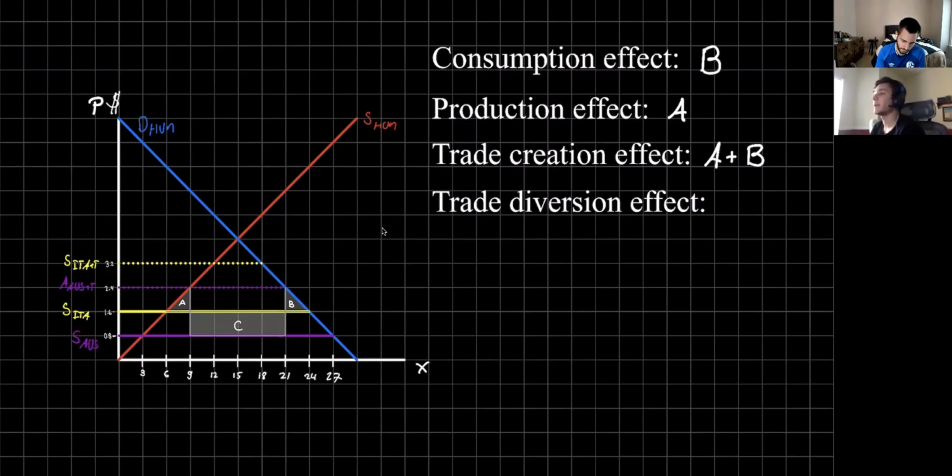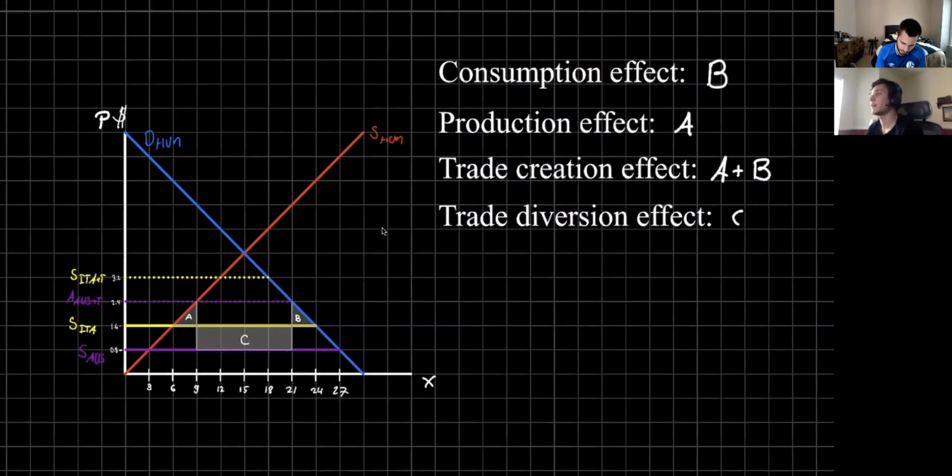While on the other hand, the trade diversion effect is showing us that Italy might not be the most efficient producer. It might be Australia that is the more efficient producer. But given that the tariffs are cut, so there is no tariff with Italy, we're going to be trading with a partner that isn't as efficient.